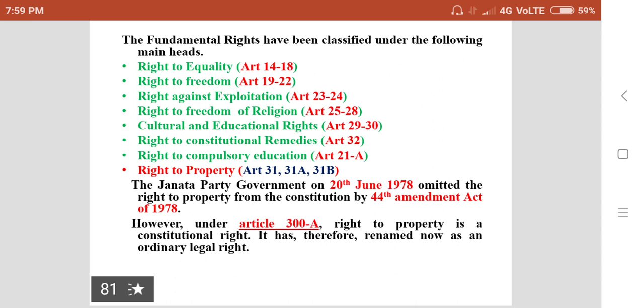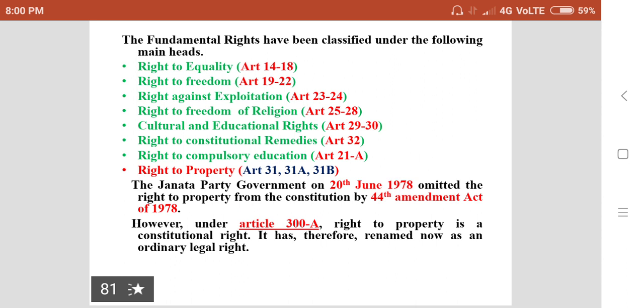Right to freedom of religion. Article 25 to 28. Cultural and educational rights. Article 29 to 30. Right to constitutional remedies. Article 32. So these are the main fundamental rights.